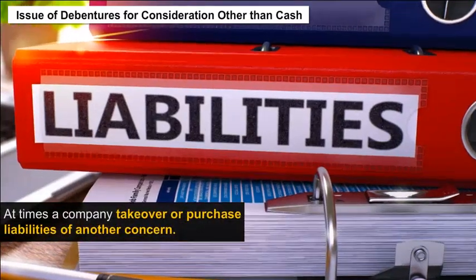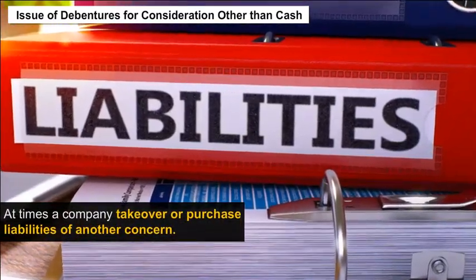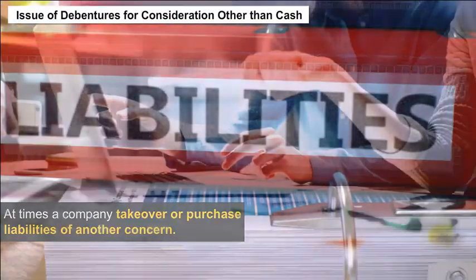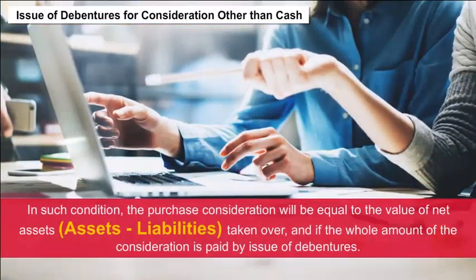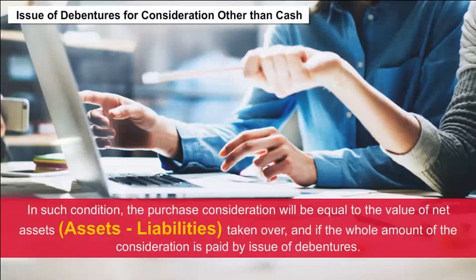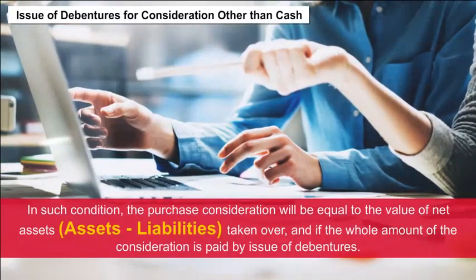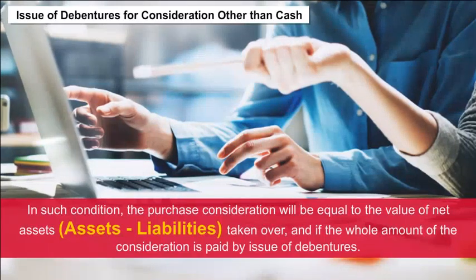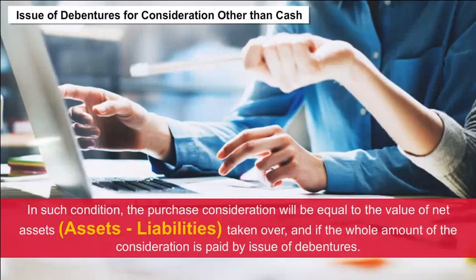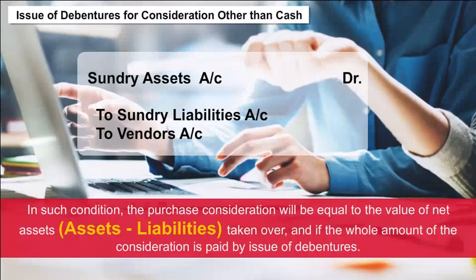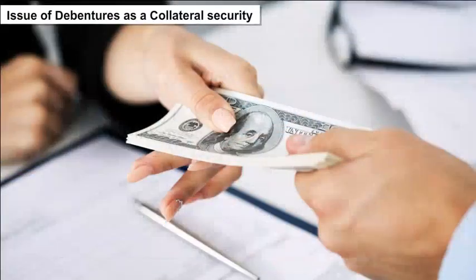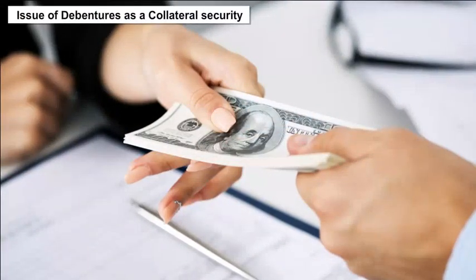At times, a company takes over or purchases the liabilities of another concern. In such a condition, the purchase consideration will be equal to the value of net assets taken over, and if the whole amount of the consideration is paid by issue of debentures, the journal entry will be passed accordingly. Issue of debentures as a collateral security.